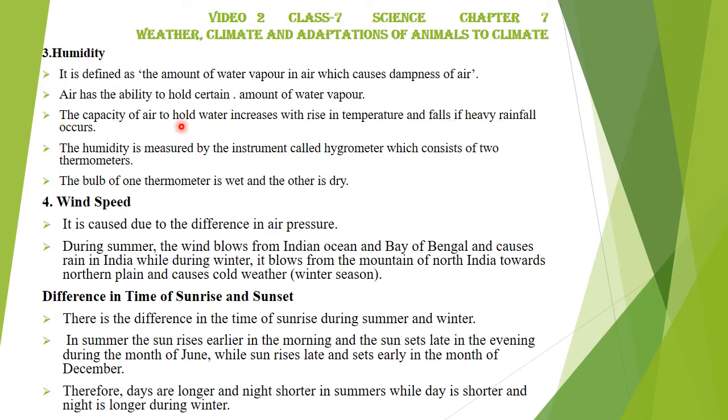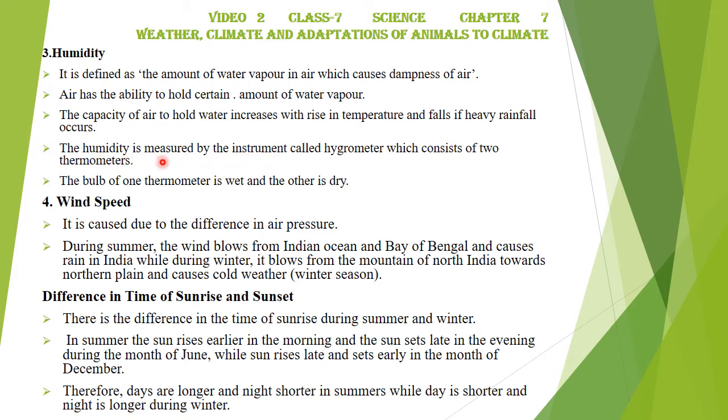So when it is a sunny day with a bright sun, the capacity of the air to hold water increases. Why? Because there is no water vapor already, it has all been evaporated and gone, so it can hold more water. This capacity comes down if rainfall occurs. When rainfall occurs, there's lots of water vapor in the atmosphere, so the air will have less capacity to hold water.